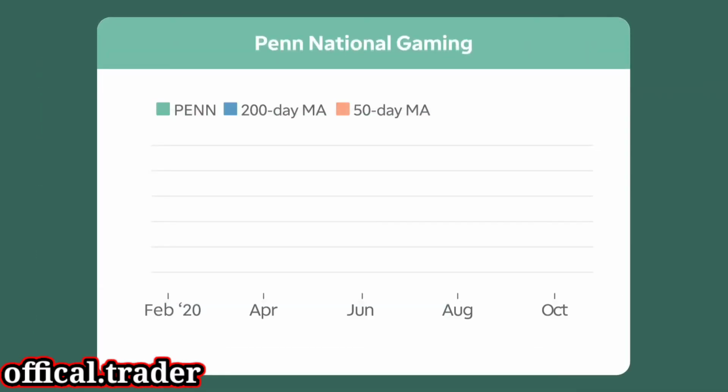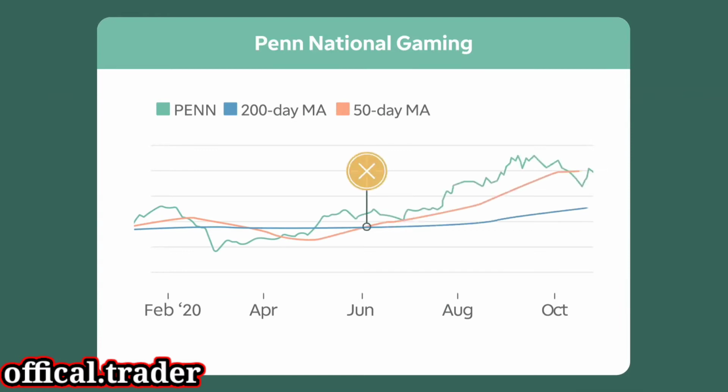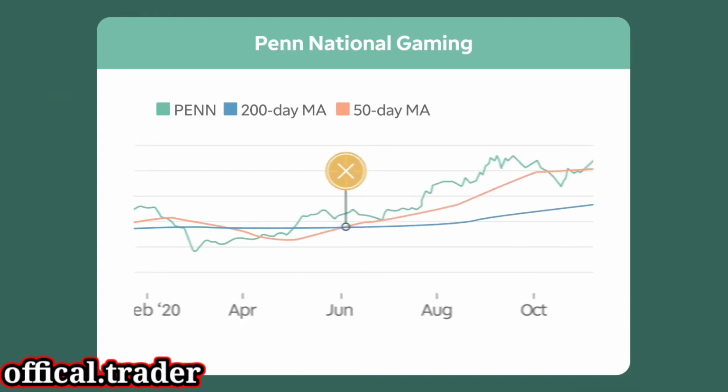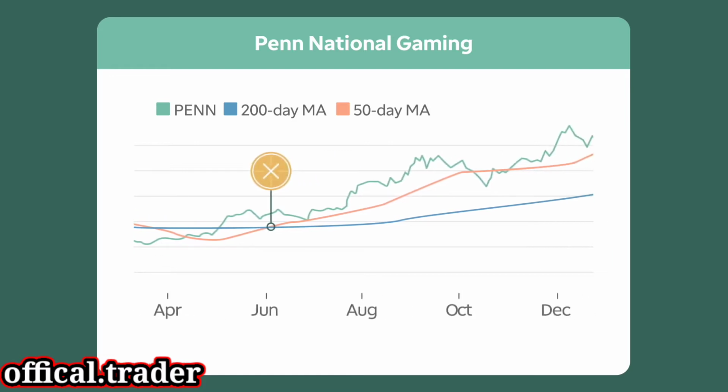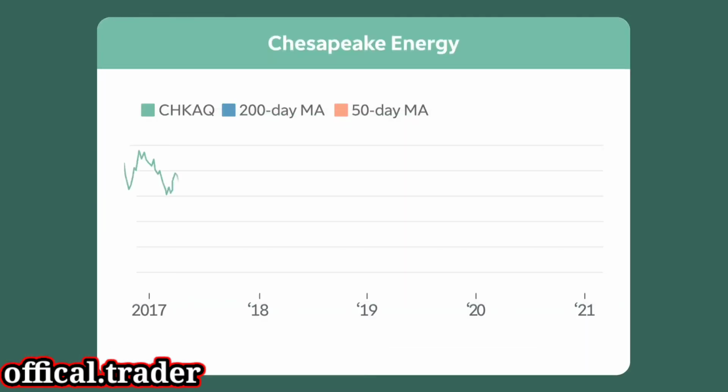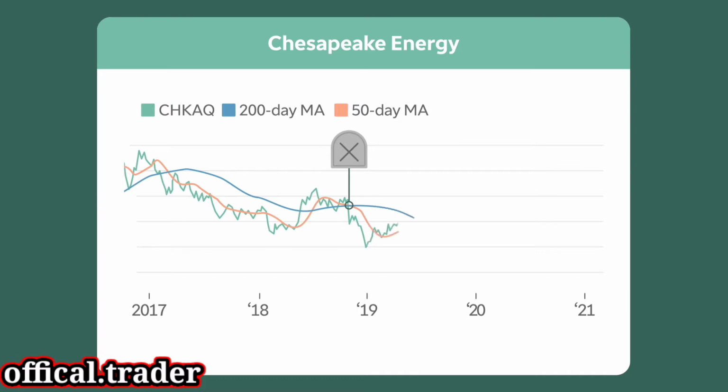Let's look at an example of a golden cross. In June 2020, Penn Gaming displayed a golden cross and then continued in an uptrend through the rest of the year. In this scenario, the golden cross could have served as a potential entry point. On the other side of the coin, Chesapeake Energy displayed a death cross in December 2018, and that trend continued through December 2020. In this scenario, the death cross may have been a good exit point.